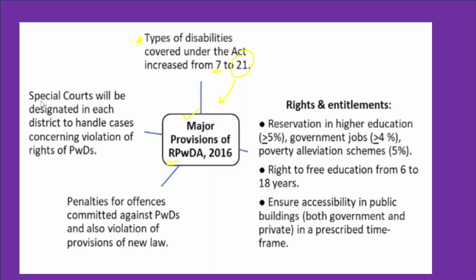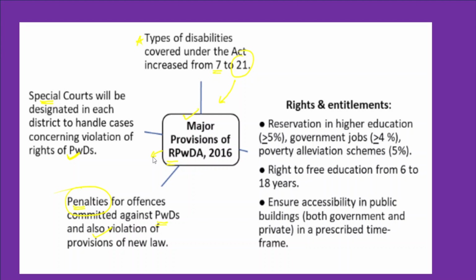So secondly, special courts are being established in each district. These special courts particularly deal with the cases concerned with the violation of the rights of persons with disabilities, and the courts will also impose penalties for offences committed against persons with disabilities, and for violation of provisions of the new law. So in case of a violation of any rights or any offences committed against persons with disabilities, penalties are imposed. Those penalties were also mentioned in this Rights of Persons with Disabilities Act 2016.